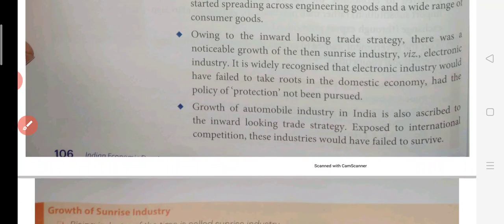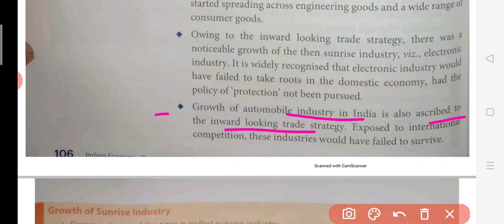Then here, the growth of the automobile industry in India is also ascribed to the inward-looking trade strategy. And if you look at this growth of the automobile industry also, they have also been protected from all these foreign competition companies. So basically, the growth of the automobile sector and all these domestic firms was possible simply because they were saved by this inward-looking strategy before 1990.